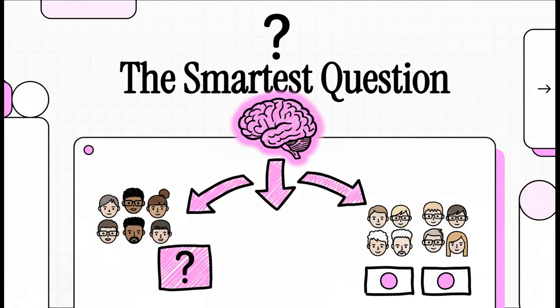Remember playing the game Guess Who? You know, where you try to figure out a mystery person by asking yes or no questions? Well, what if I told you that the winning strategy for that simple game is the exact same logic that powers some of the most sophisticated AI in the world? It really all comes down to one thing: asking the single, smartest question every single time.